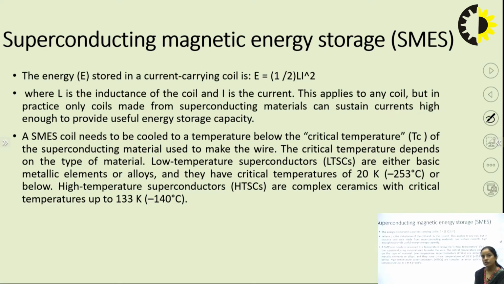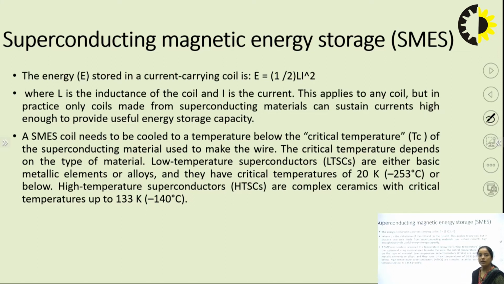This applies to any coil, but in practice only coils made of superconducting materials can sustain currents high enough to provide useful energy storage capacity, okay. So SMES differs from the ordinary coil because it is made of superconducting material.